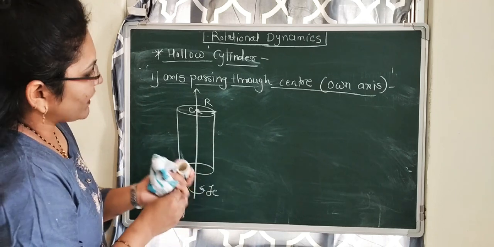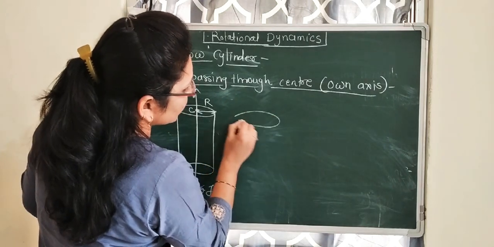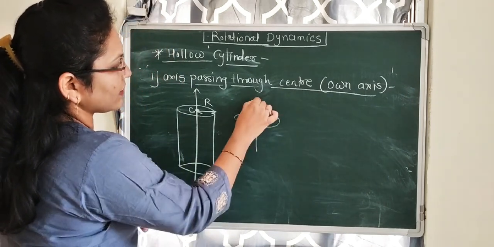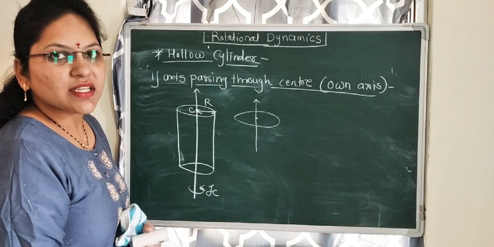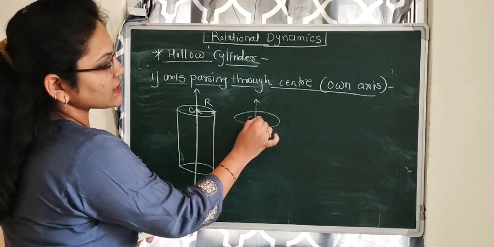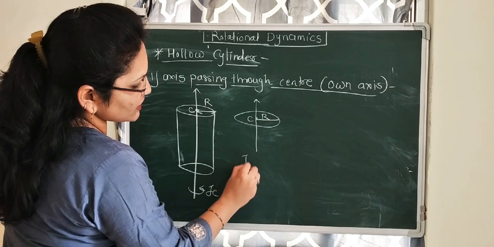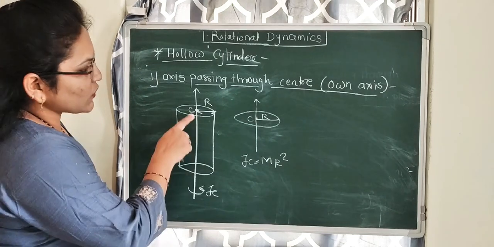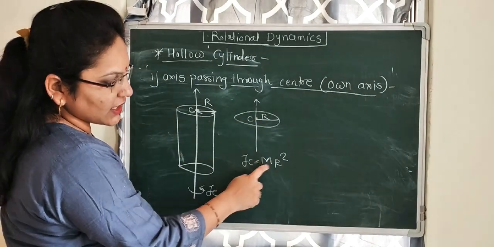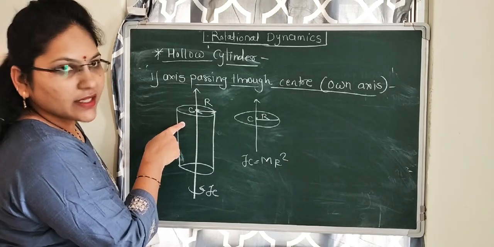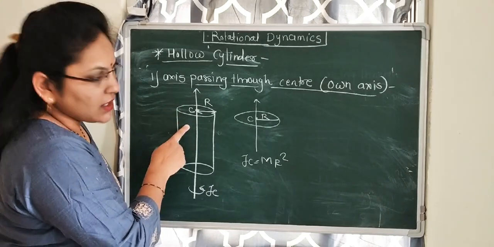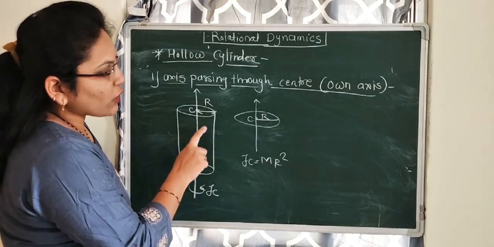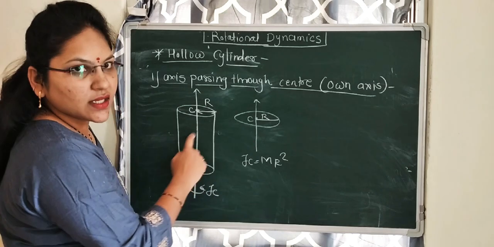Here, the moment of inertia of the hollow cylinder is the same as the moment of inertia of the ring about an axis passing through the center, which is mr square. So the moment of inertia of the ring is mr square. The hollow cylinder is composed of a number of rings kept over each other, with the axis passing through the center. So the moment of inertia for these two bodies is the same.